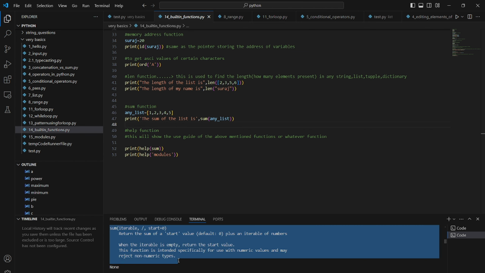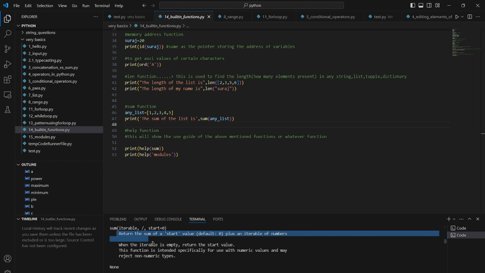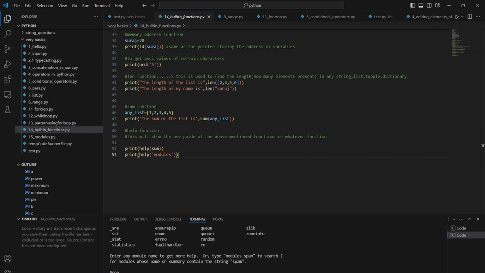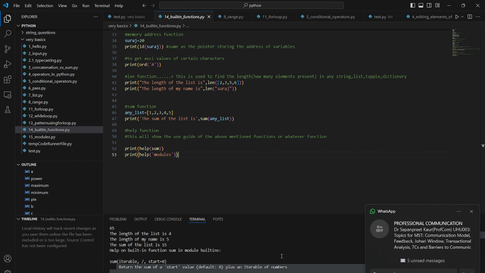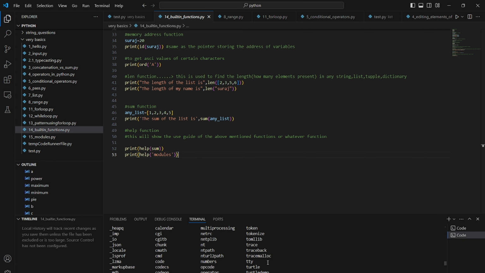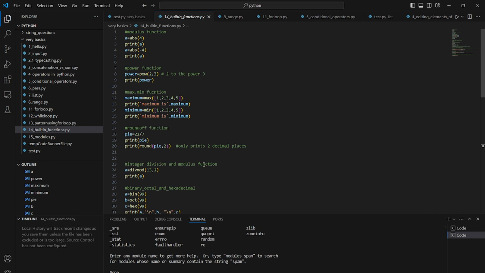For sum, the help function tells what this sum function does. So it will explain what can be done by using this sum function. And if we use the help function and type module string inside of it, then it will tell about all of the modules inside of the built-in functions. So built-in functions can use everything.